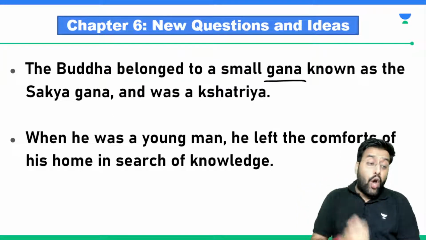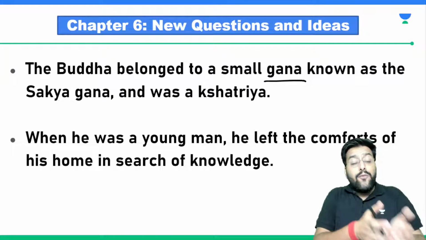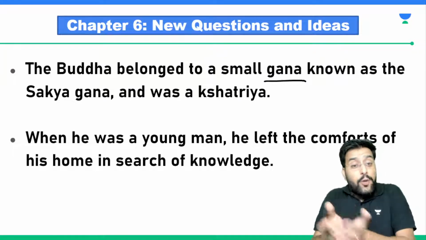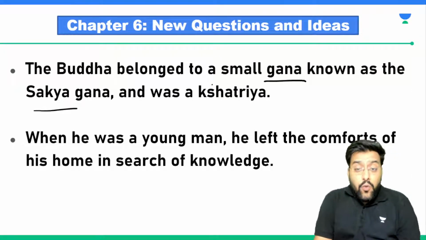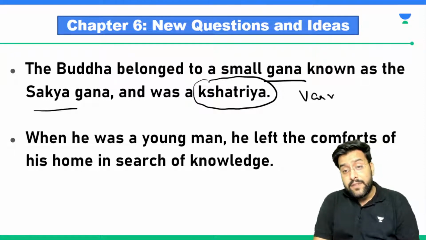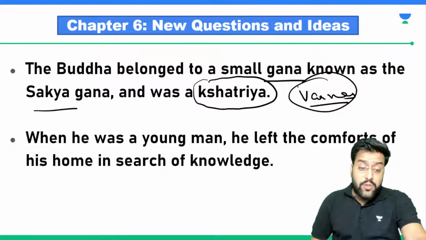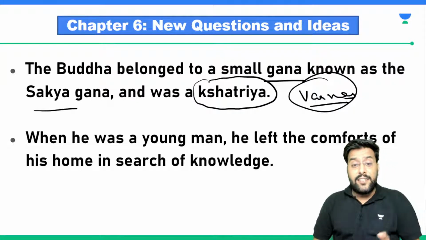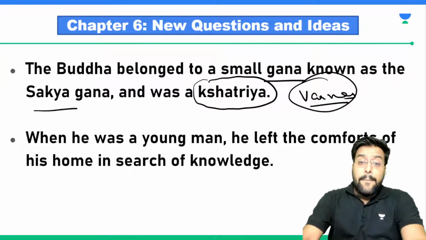Heard of this name Lord Buddha, Bhagwan Buddha. So Buddha was one such personality who belonged to a small Gana called Sakya Gana, which was a Kshatriya Gana. We talked about the Varna system. In the later Vedic period, the texts that were written after the Rig Vedas, we call them later Vedic texts. So what happened in those later Vedic texts? We found the mention of